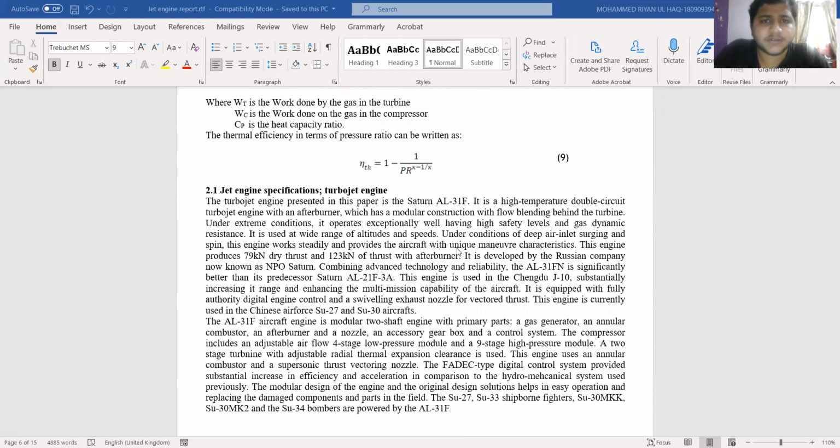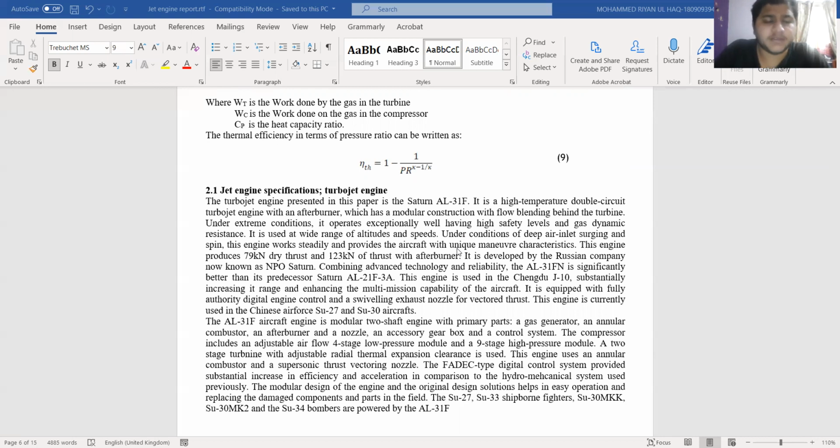In this report, I have selected the Saturn AL-31F jet engine to write all the specifications. It is a high temperature double circuit turbojet engine with an afterburner. It is used in the Chinese jet aircraft Chengdu J-10.